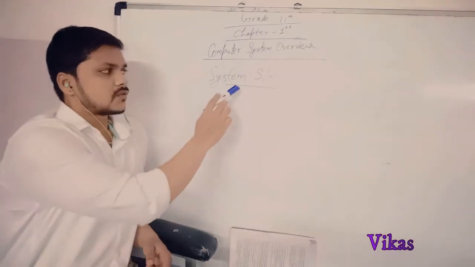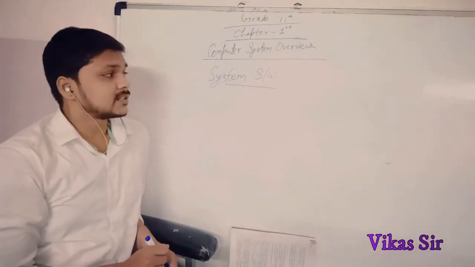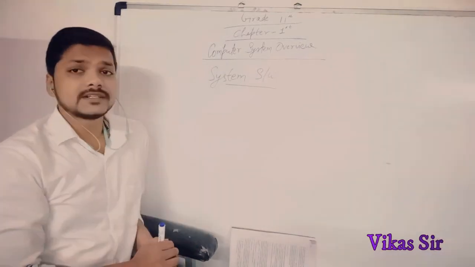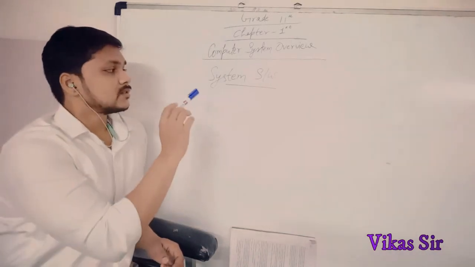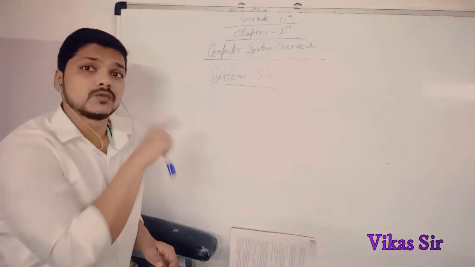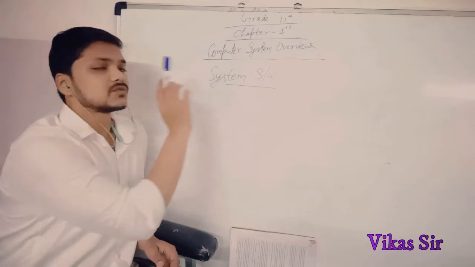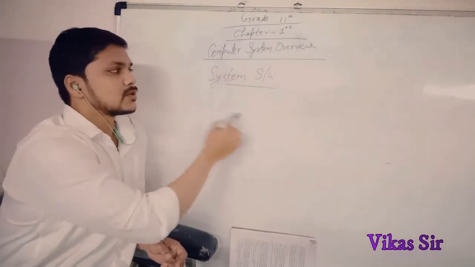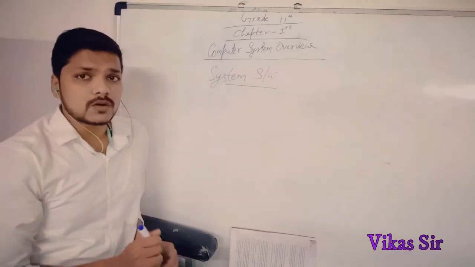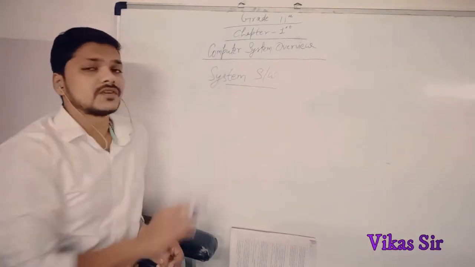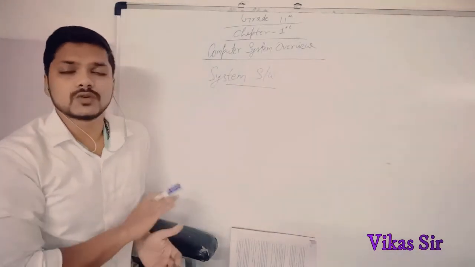System software is a type of software or computer program that controls all the activities running inside the computer system. The software through which a computer works is called system software. This type of software controls all the activities of the computer. We can say that this is the soul of the computer. Without system software, no computer system could work. Any computer system, meaning any electronic device, could not work.